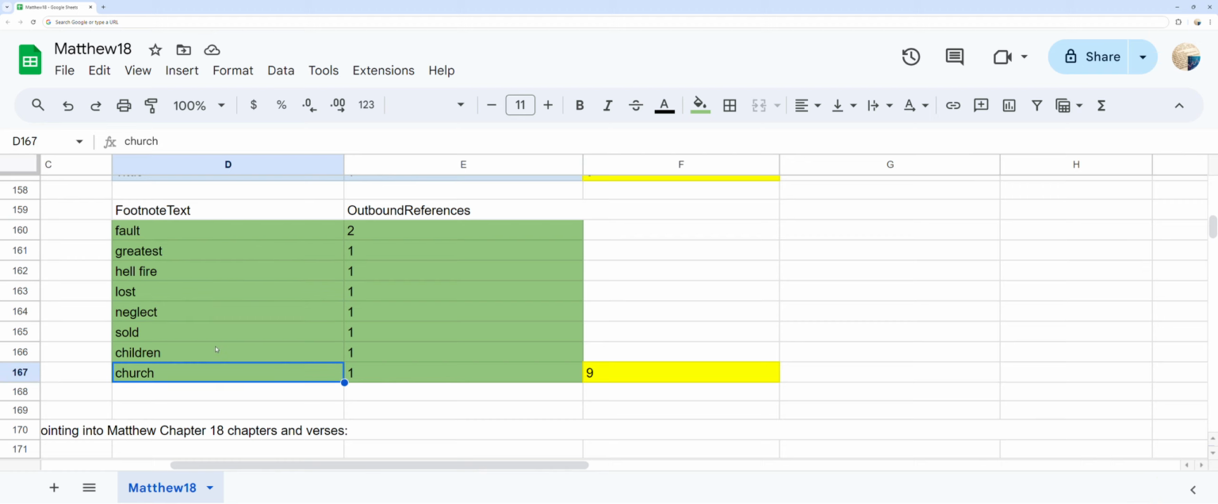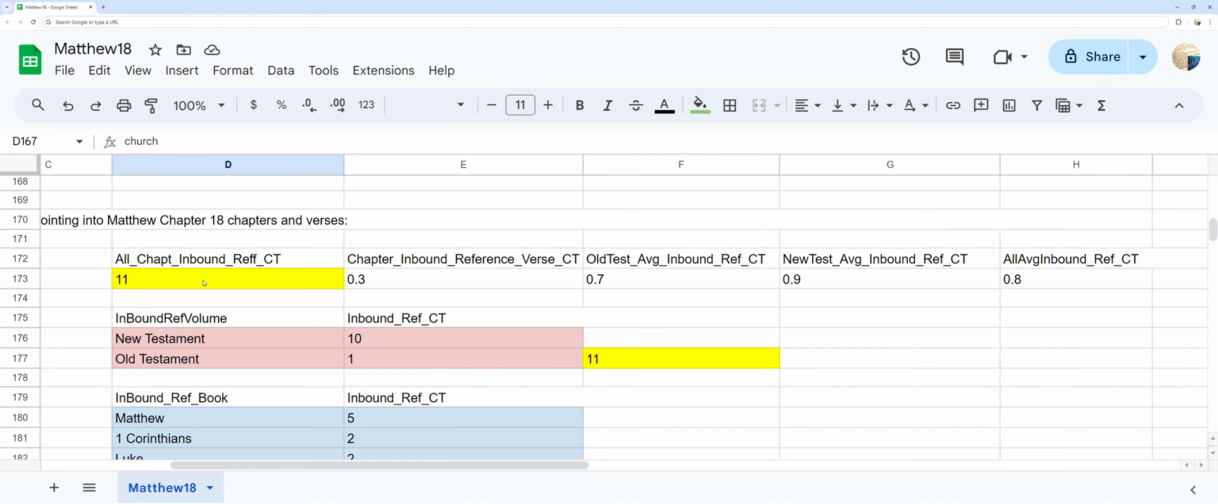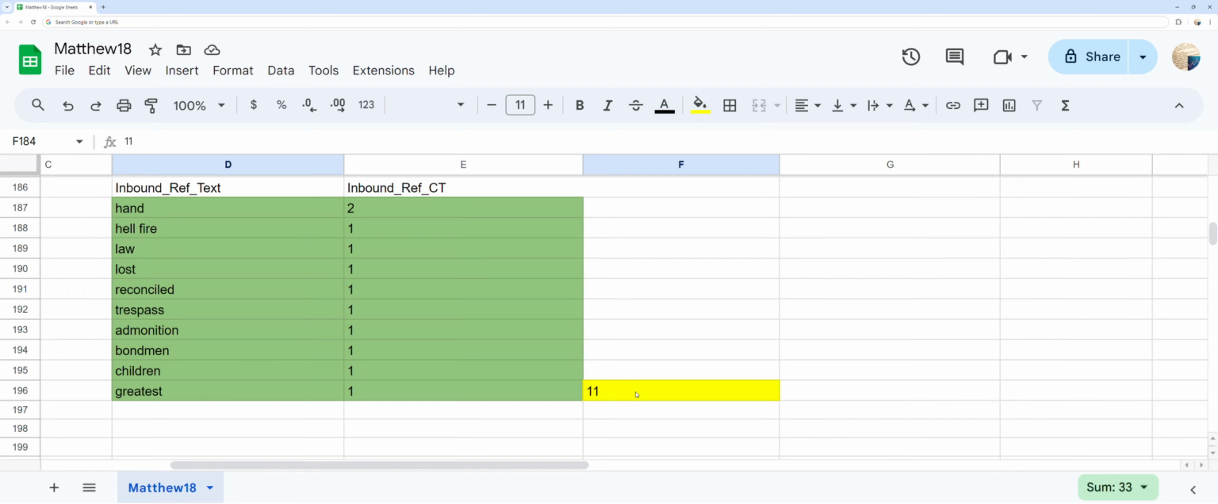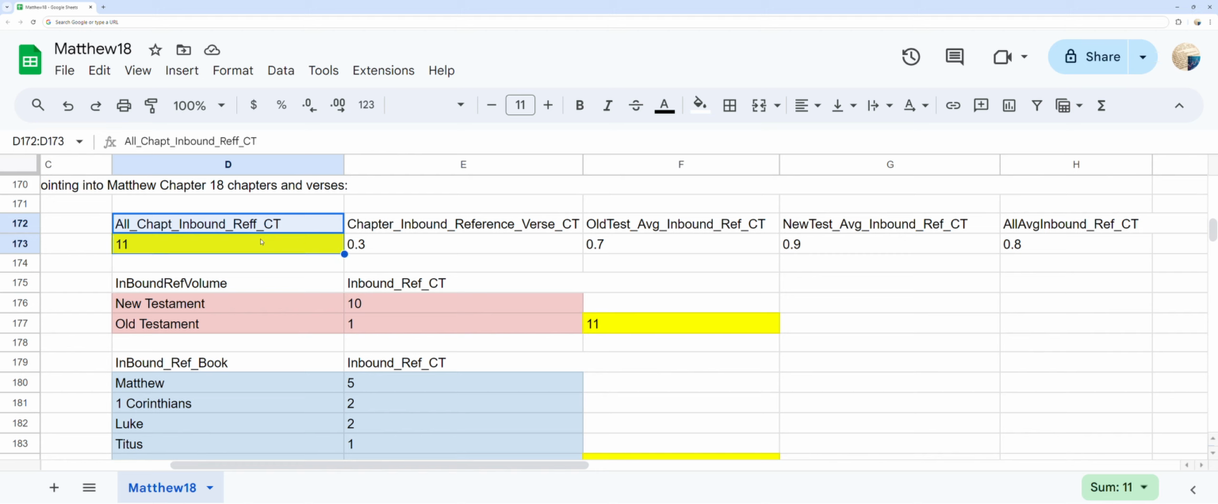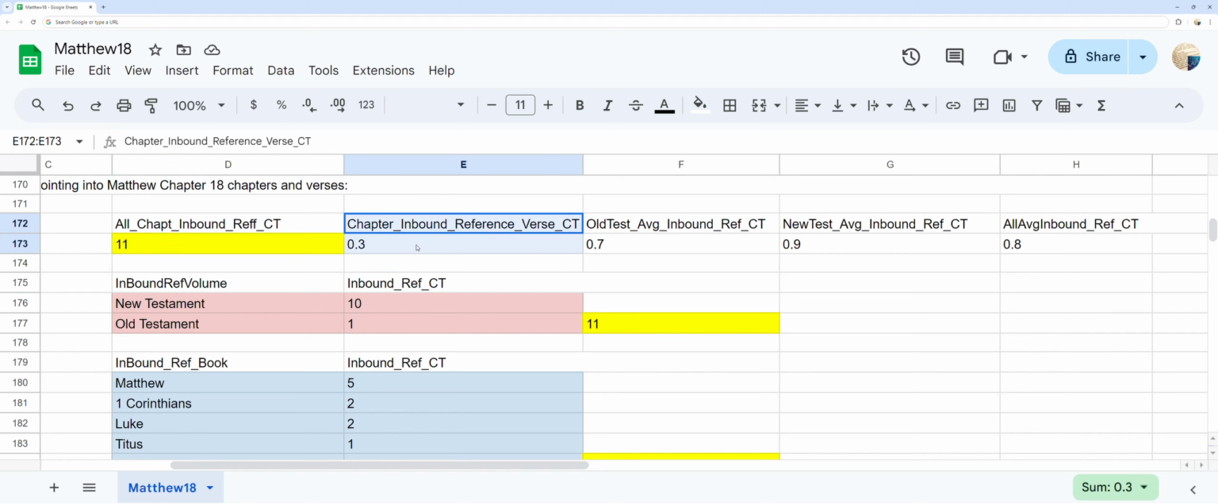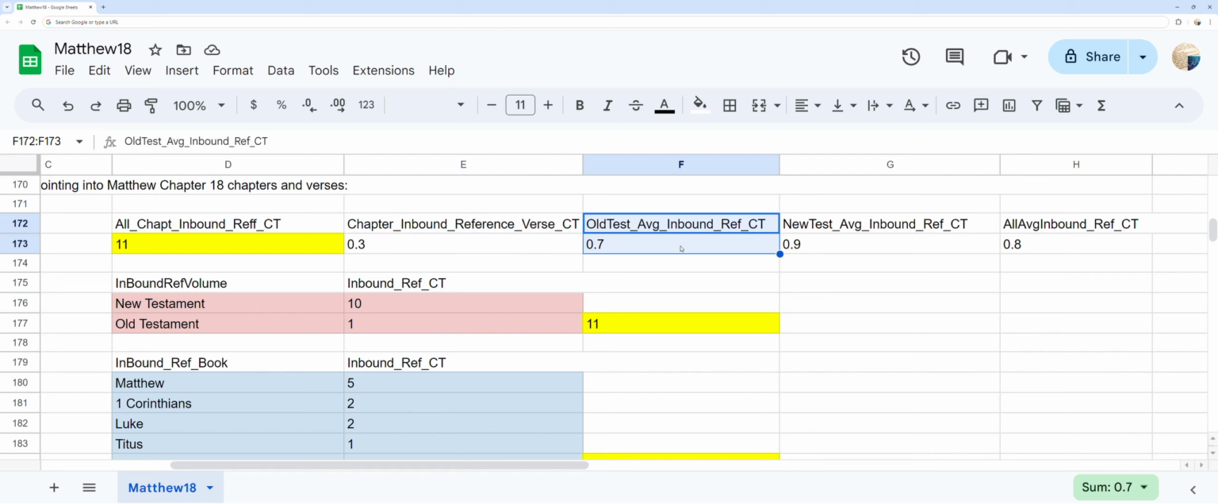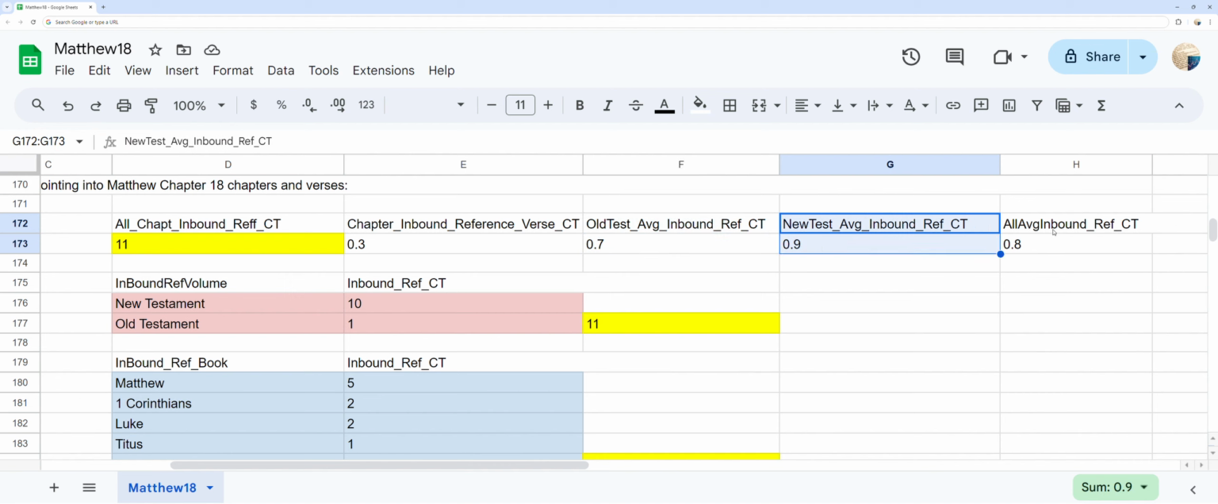Verse counts and the words incurring the related references pointing into Matthew chapter 18 verses. You can see in yellow the total inbound related references pointing into Matthew chapter 18 at 11 references. As well as the counts per each verse in Matthew chapter 18 and the average outbound reference per verse at 0.3 per verse, and the per verse rates for the Old Testament, New Testament, and both to the right for comparison.